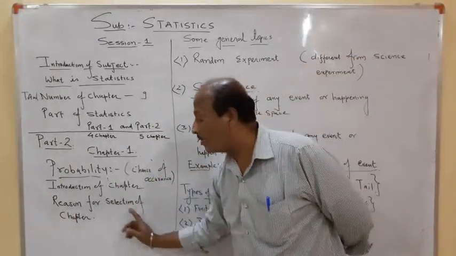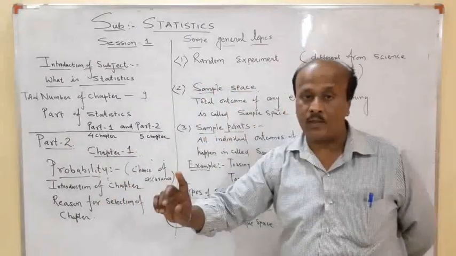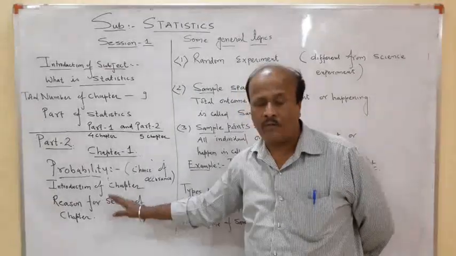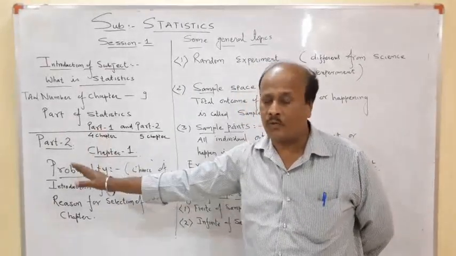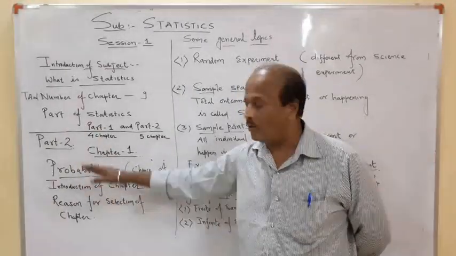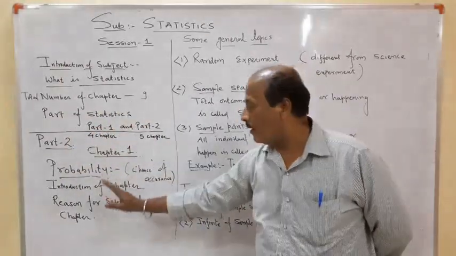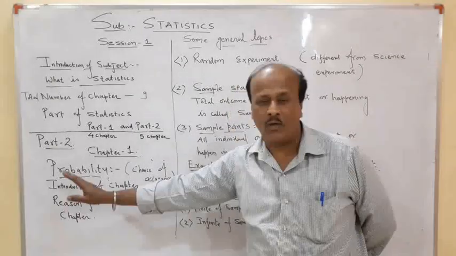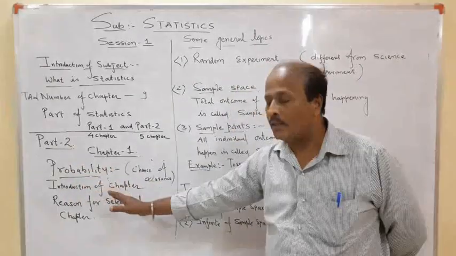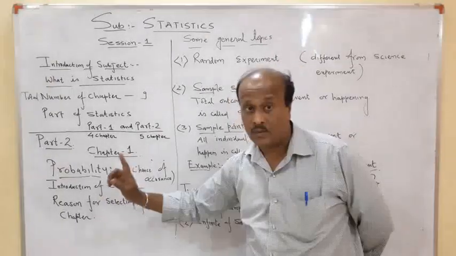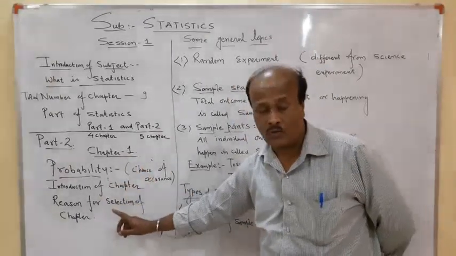The reason for selection of this chapter is that it is brain work. Now we will try to open our brain, then slowly we will go to part 1, where not only the brain but calculative ability is also used. Here in this chapter we don't require a lot of calculators. It will be simple calculations. So that's why I selected this chapter. Plus the weightage of this chapter is also more.